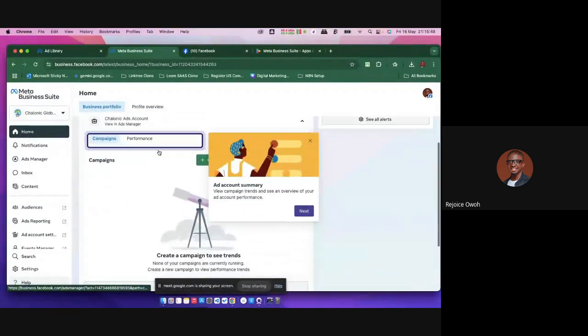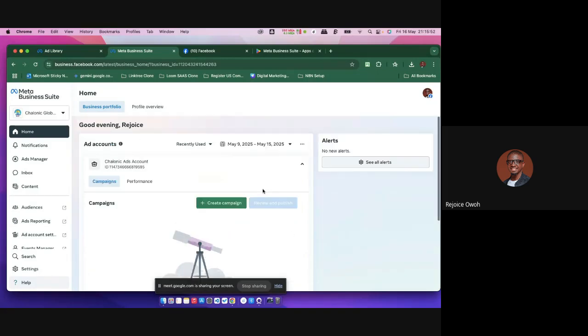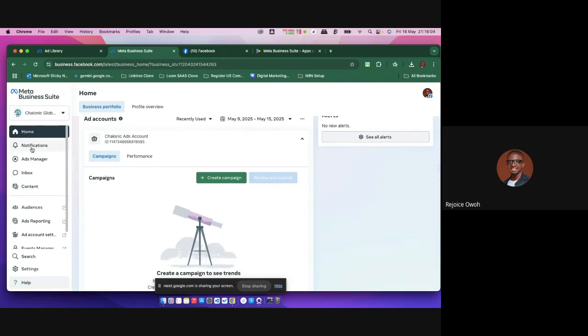Okay, so this is where you can add account summary. I'm just gonna come down here. Now this is a business portfolio. This is where you can actually see I have an account. Now if you notice, you're gonna see Chalonic ads account, right? So there's an account specifically I opened for this particular brand, right? And it's not like a physical account, it's a Facebook account.